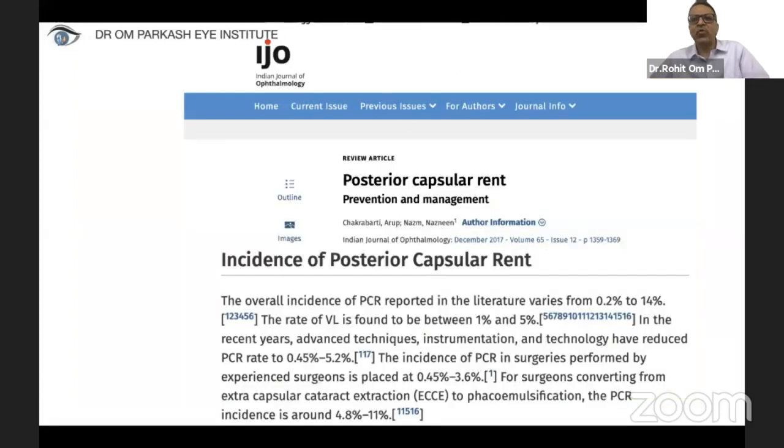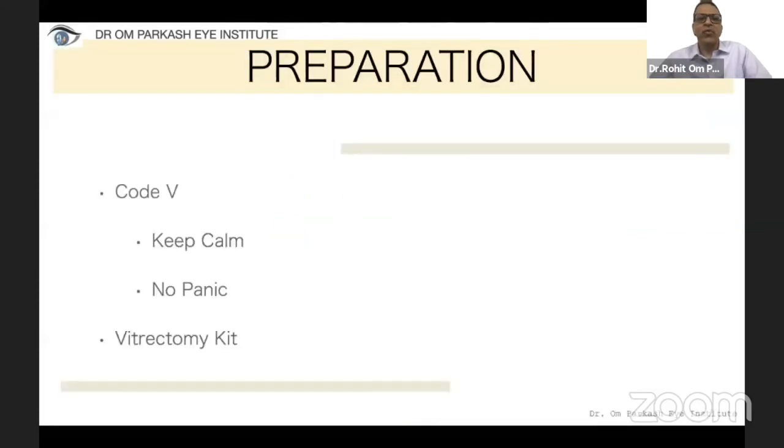Well, as we can see, the incidence of posterior capsular rent performed by experienced surgeons is placed at 0.45% to 3.6%. Whereas in surgeons who are converting from ECCE to FACO, it's much on the higher side, from 4.8% to as high as 11%. In other words, we have to be prepared for it.